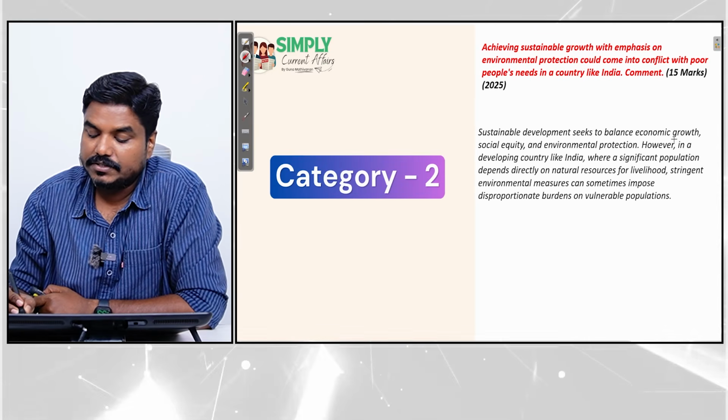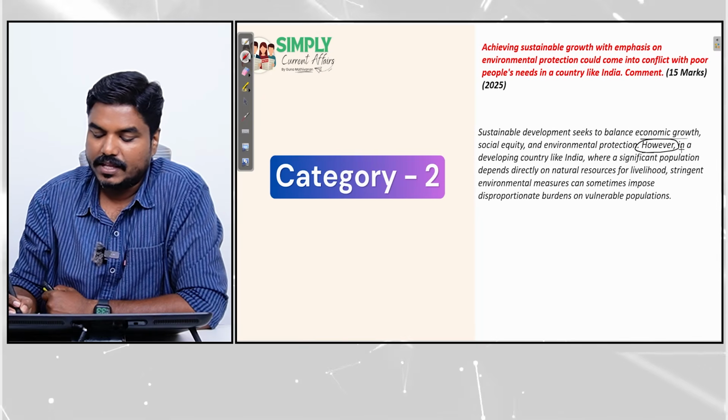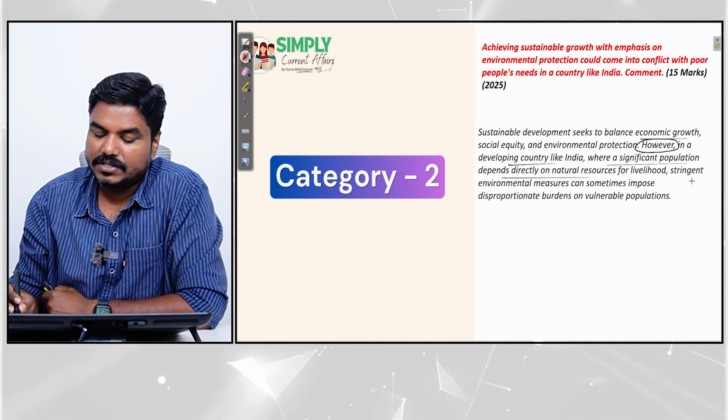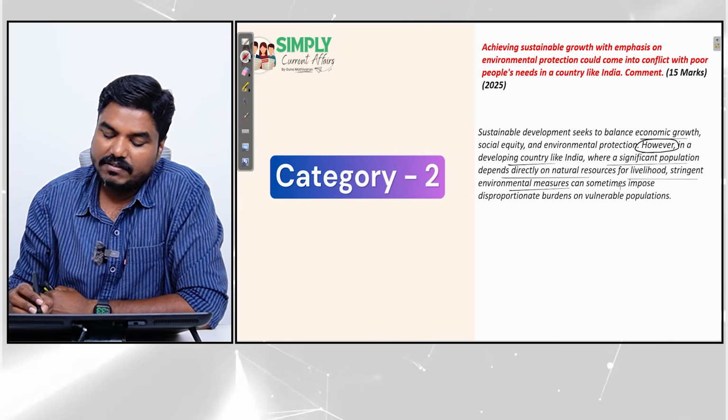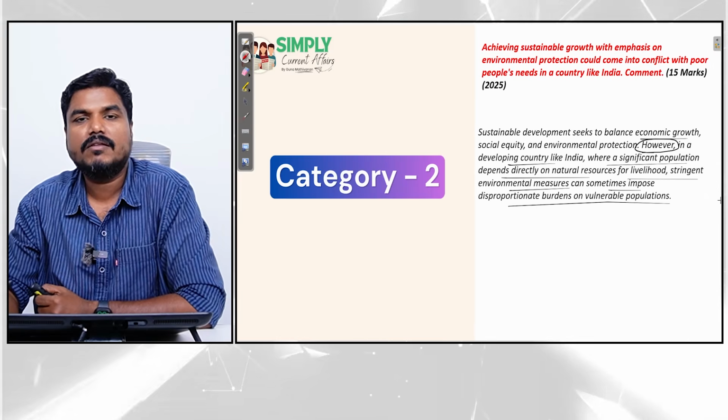Sustainable development seeks to balance economic growth, social equity and environmental protection. However, in a developing country like India, where a significant population depends directly on natural resources for livelihood, stringent environmental measures can sometimes impose disproportionate burdens on vulnerable population.